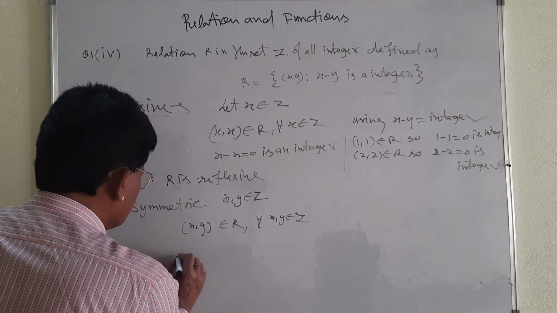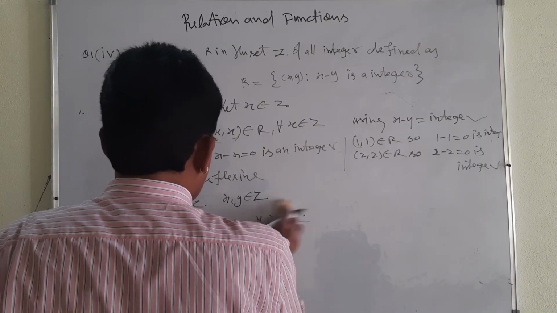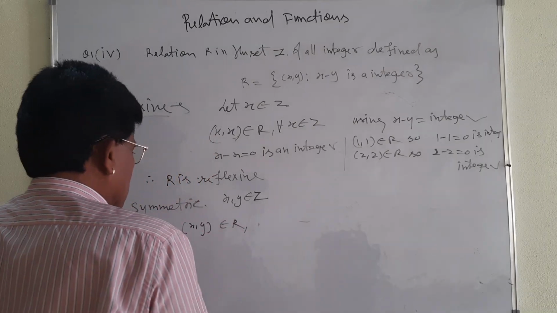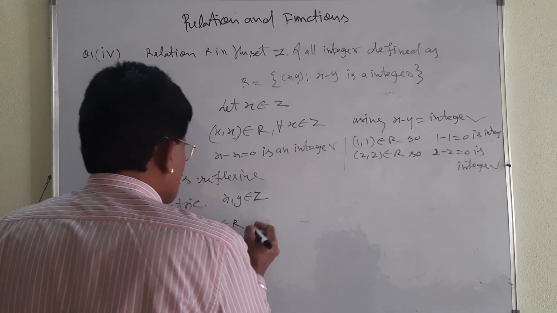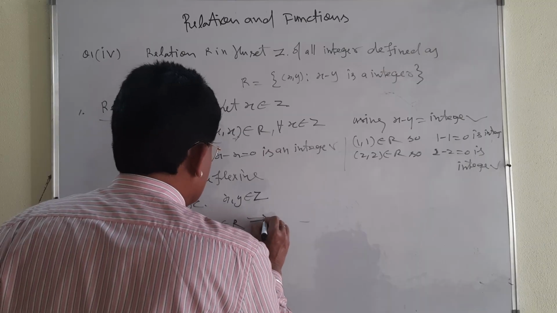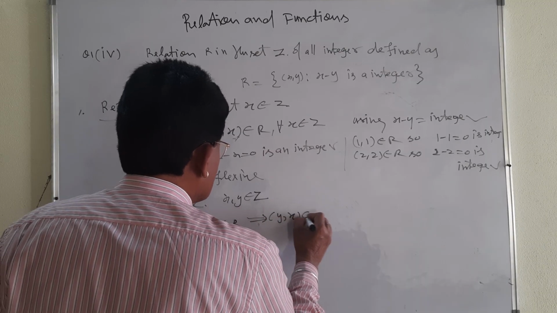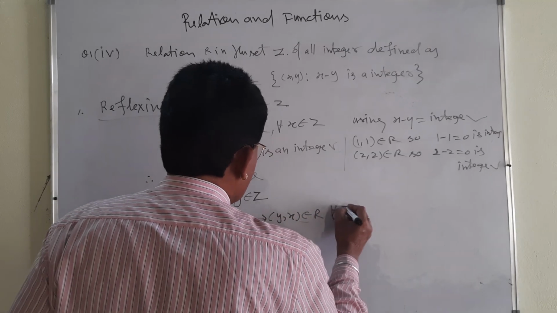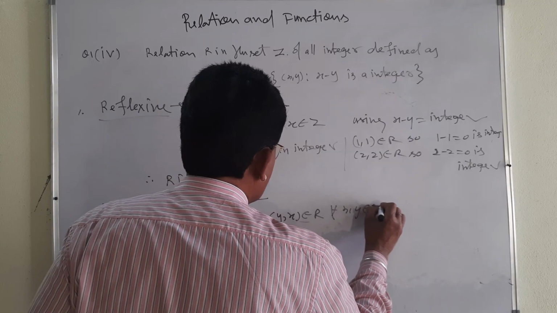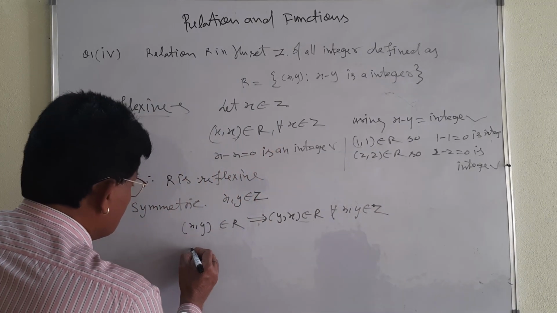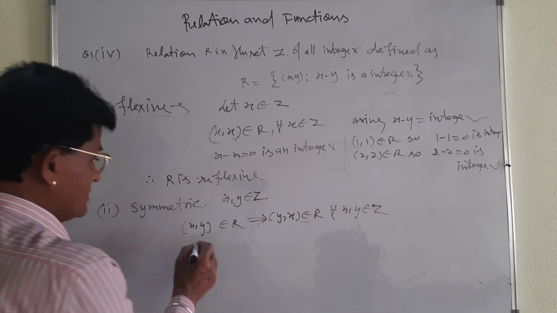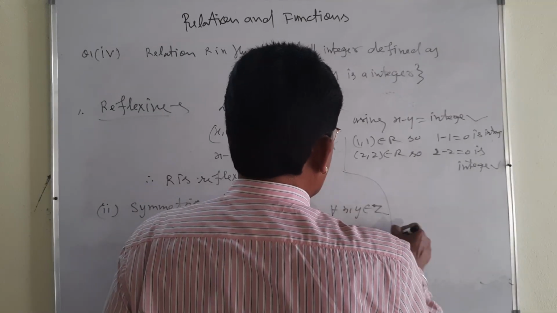And I am going to write it on the same line so that you will understand properly. Okay? x, y belongs to R implies that y, x also belongs to R, for all x, y belongs to Z. What does it mean? x minus y, under the condition given here, x minus y.